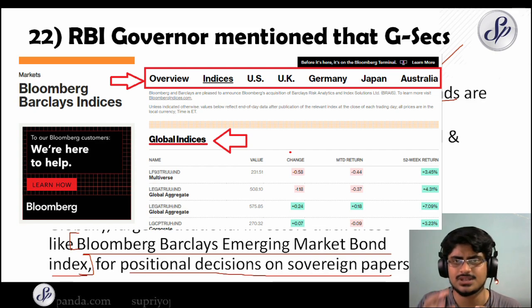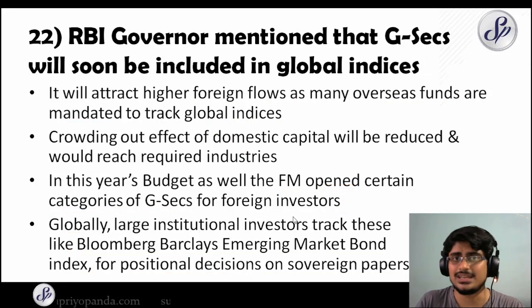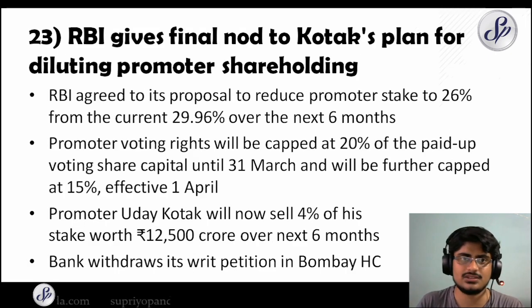So sometimes some big companies, they want to maintain some positions in different indexes, and according to the different performance of the countries, they will change these positions. So very interesting investment decisions are made based on these, and we will actually benefit a lot if we become a global index. So let's move to number 23.